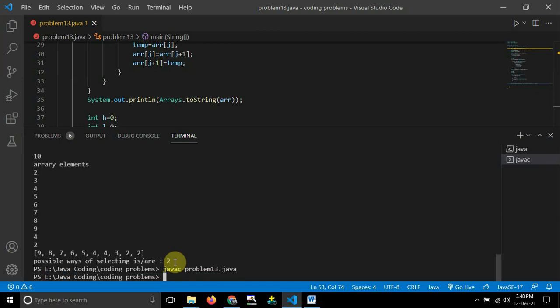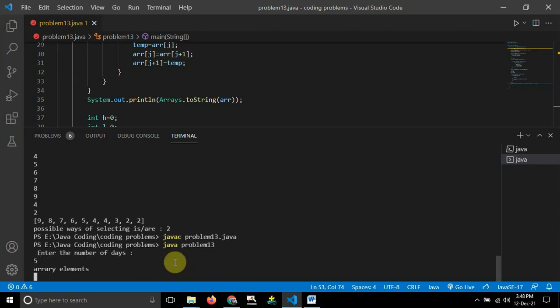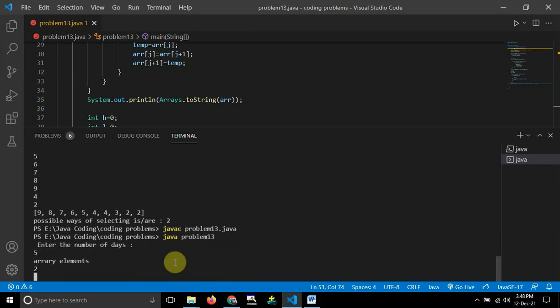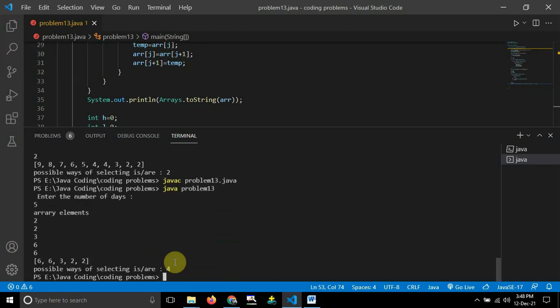I will take a small number of elements, only 5 days, but I will enter repeated numbers: 2, then 2, then 3, then 4, then 6, and then again 6. Here you can see 6 is repeating 2 times, and 2 is repeating 2 times. So h is equal to 2 and L is equal to 2. So h into L, 2 into 2, will be 4.